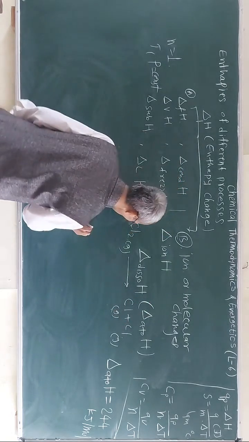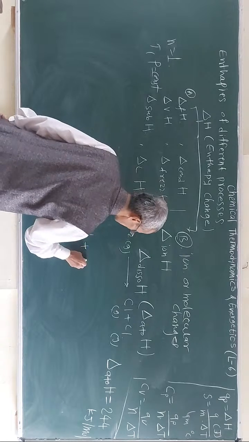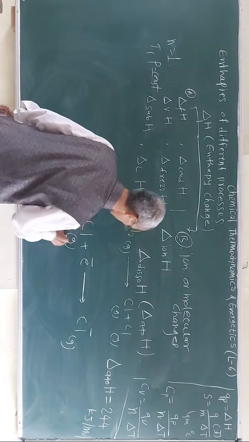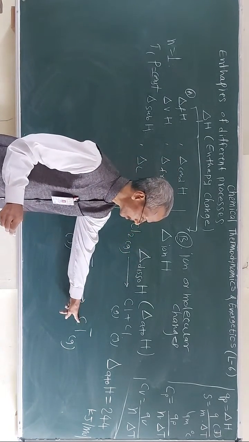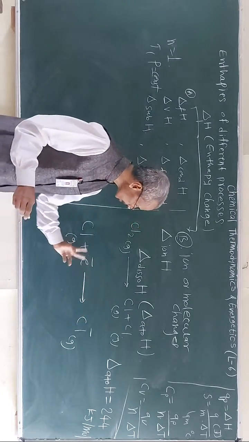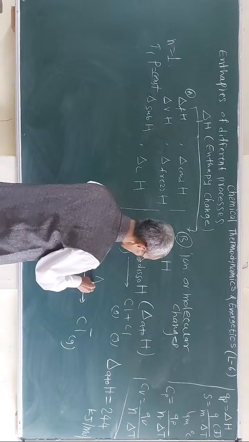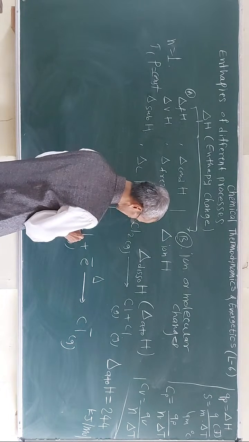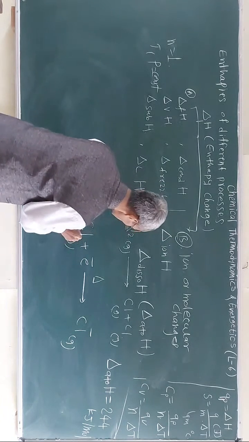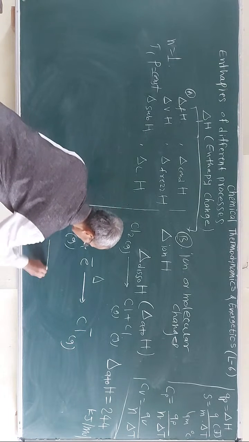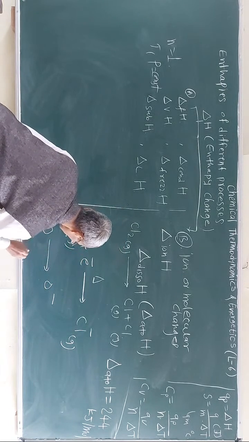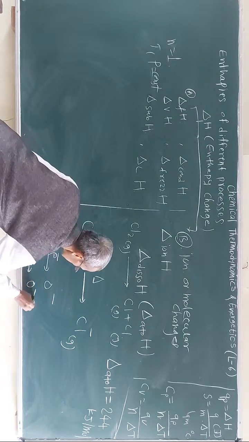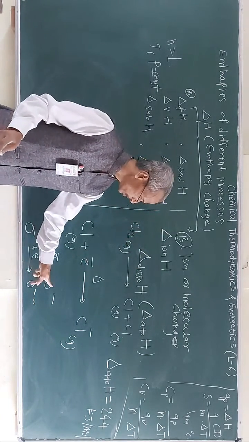Okay. Now again, suppose we consider Cl and an electron forming Cl minus. This is gaseous, and this is also gaseous. Electron gain forms the negative ion. Here there is also formation of an ion, but because of electron gain, this is the enthalpy change accompanying when an electron is added to 1 mole of the gaseous state atom or ion. It may be an atom or an ion. This is an atom, but sometimes it is, suppose, the oxide ion, again oxygen, divalent or univalent.